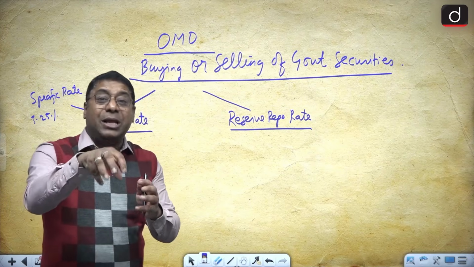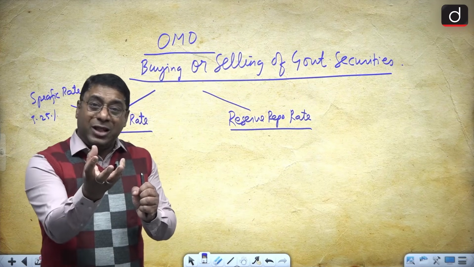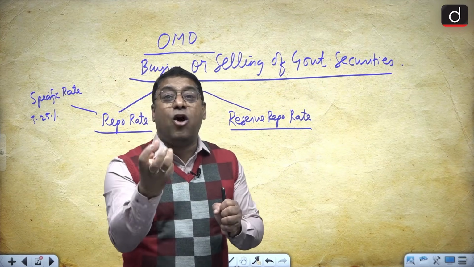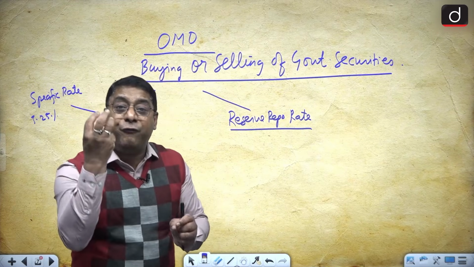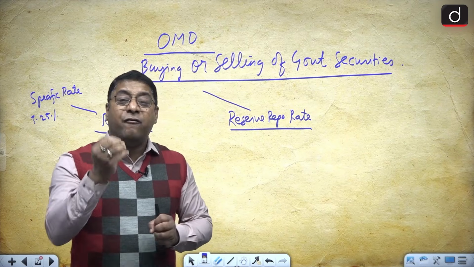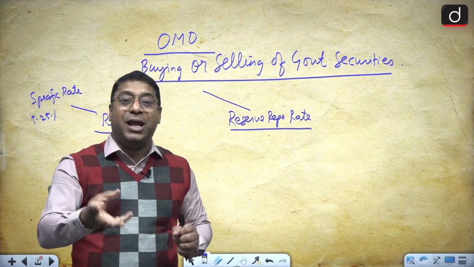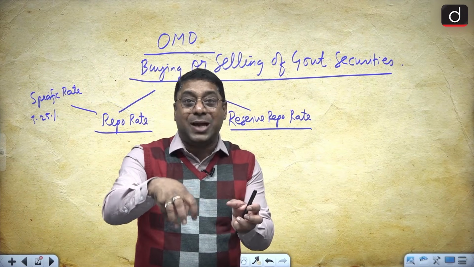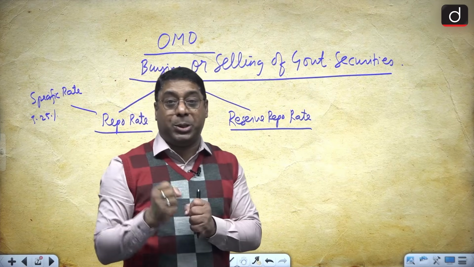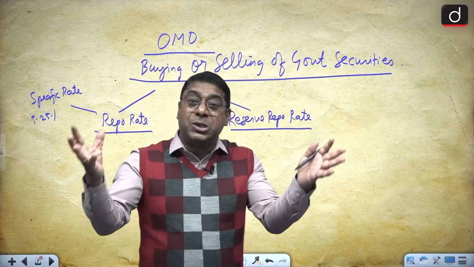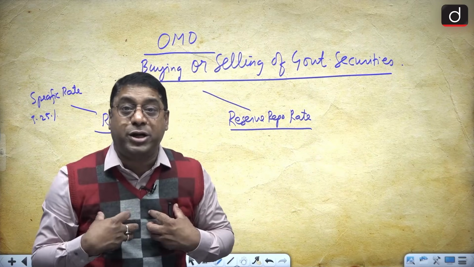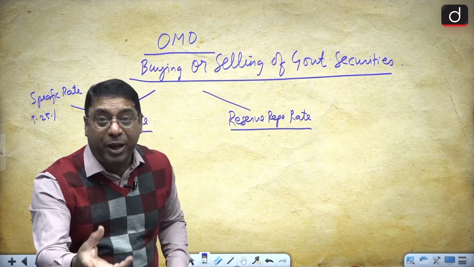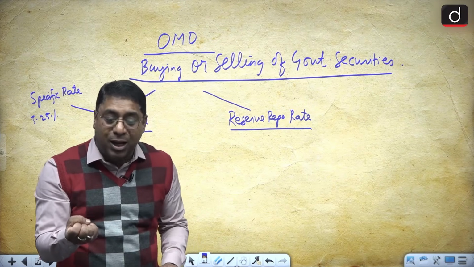So liquidity is injected due to this first step, when the RBI buys bonds from the banks. But this buying of bonds is only for a fixed, short duration, for example 7 days or 10 days. So this induction of liquidity into the banking sector is for a short duration. In the first step, the banks own the government securities, and the RBI pays an amount, for example 100 rupees, and buys the bond.